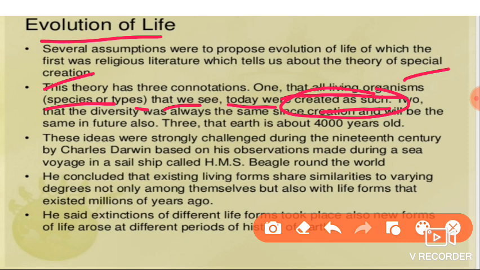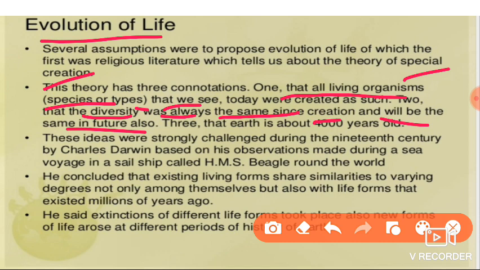The second one is that diversity was always the same since the creation and will be the same in the future also. When life was created, the diversity was the same. There is no change. The diversity of the mammals, the reptiles, the frogs, everything is the same, during the creation as well as in the future. This is the second suggestion given by the special creation theory.